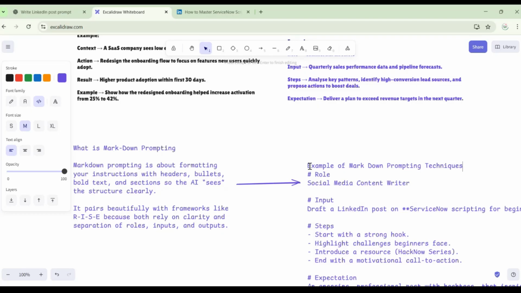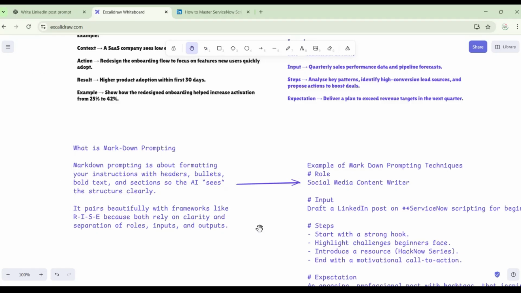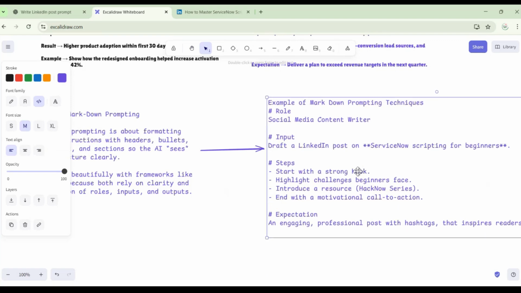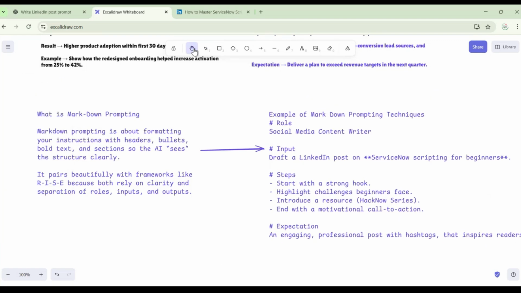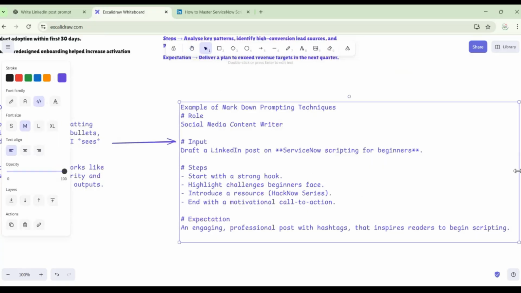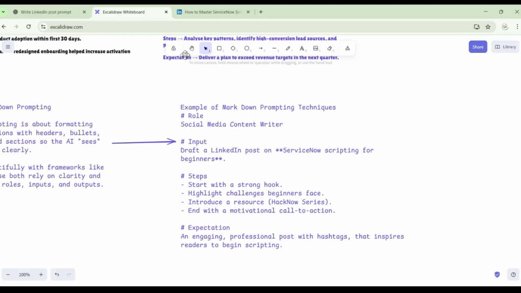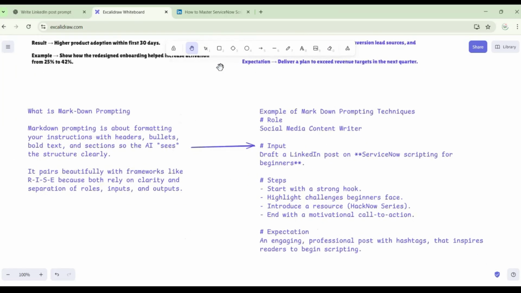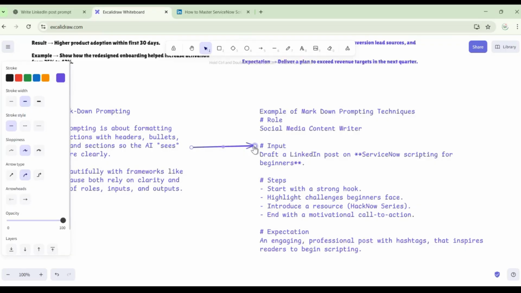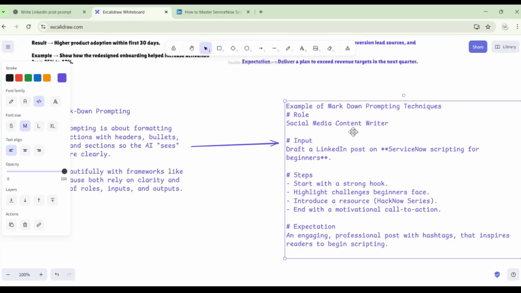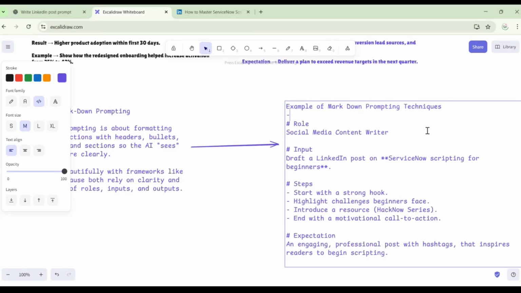These are some of the techniques that every prompt engineer should master so that they can really get exactly what they are looking for. There are lots of things, but they are really not required when you are beginning. Even if you know this much and excel in this, it will be more than sufficient.